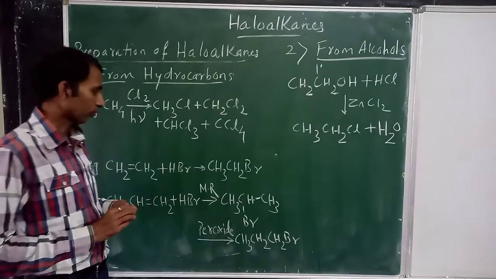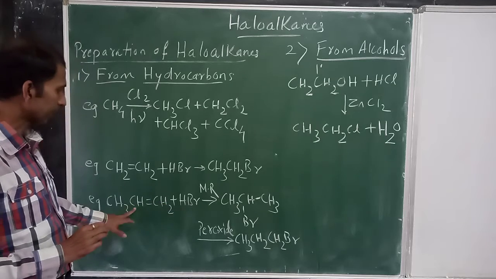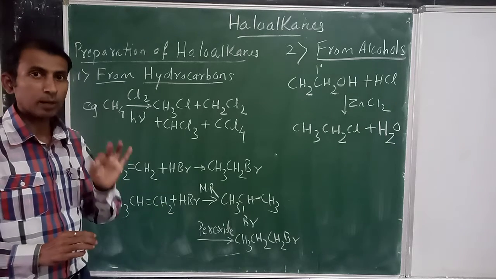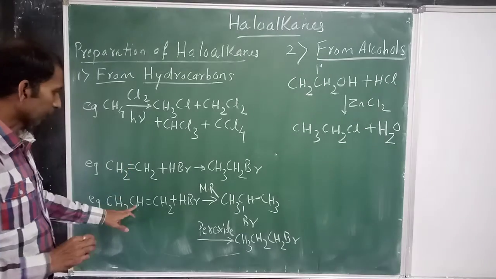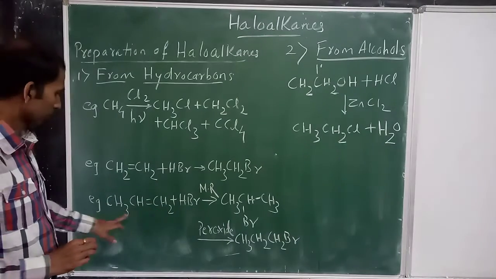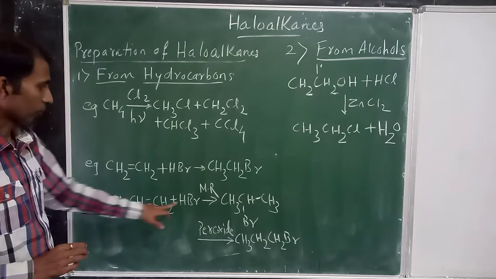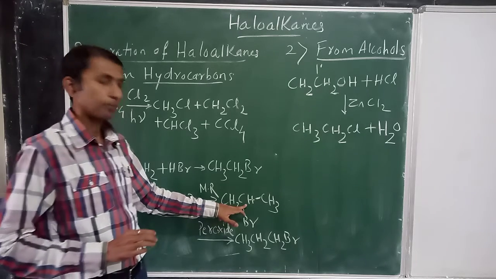Br gets added to the carbon atom which is having the least number of hydrogens, that has only one, here 2, here 3. So the negative part, that is Br, gets added here, and H gets added here, we get this product.